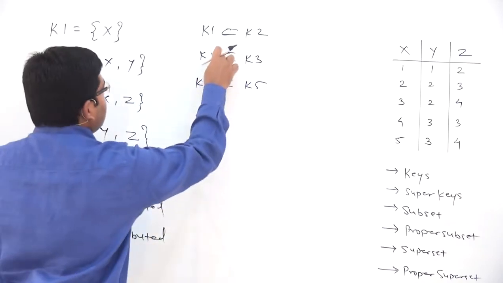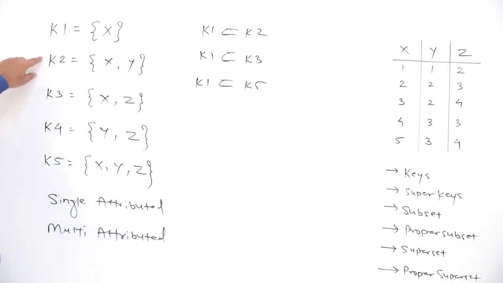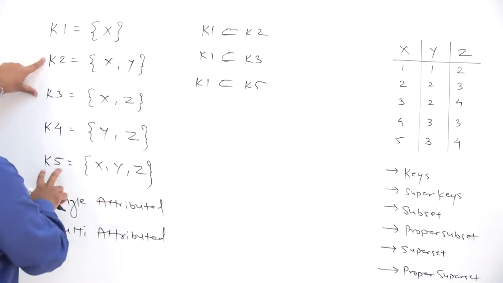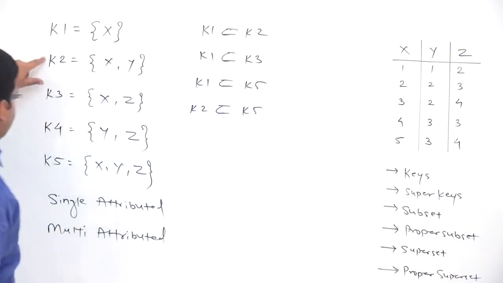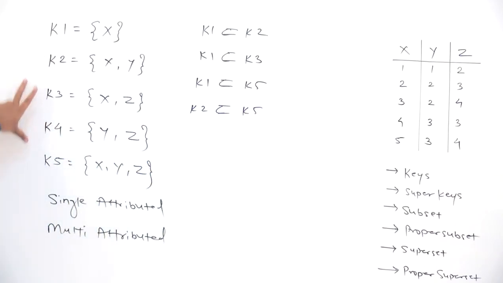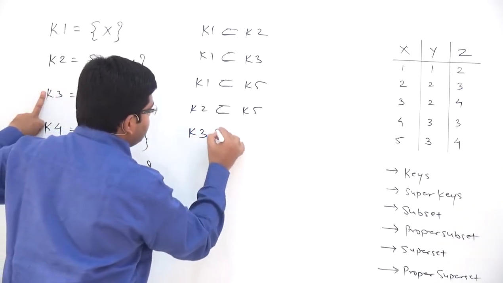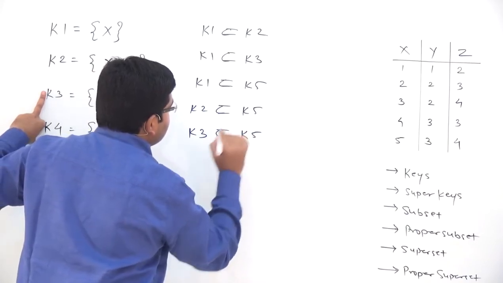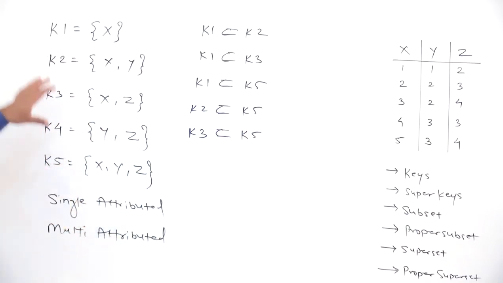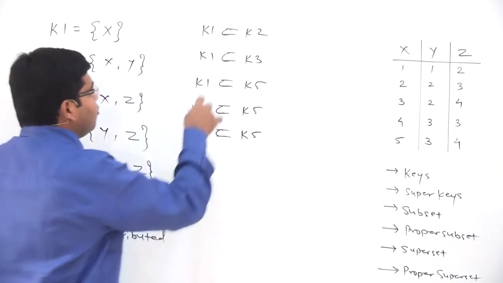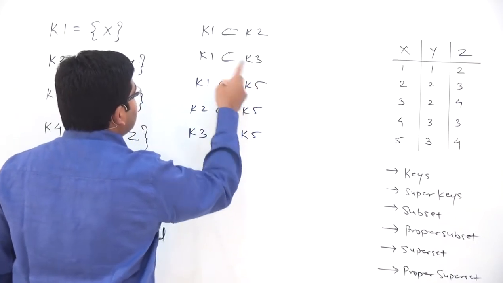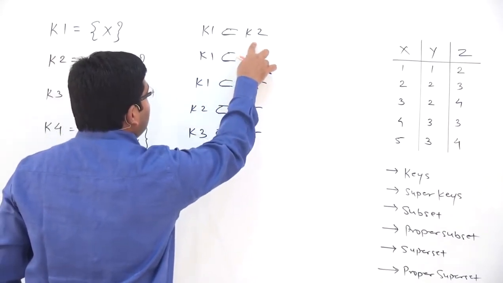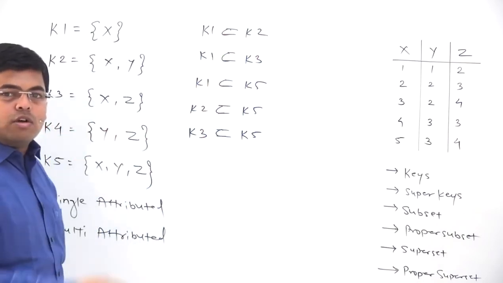After that, let's check other attributes, say K2. Now K2 is a proper subset of K5. Then K2, okay, only one proper subset relationship is there, and finally K3 is a proper subset of K5. Okay, so let's be very clear here. I am not writing down the superset and subset relationship. We just want proper subset and proper superset. Okay, and the relationship will work in both directions. So when K1 is a proper subset of K2, then K2 will be a proper superset of K1.